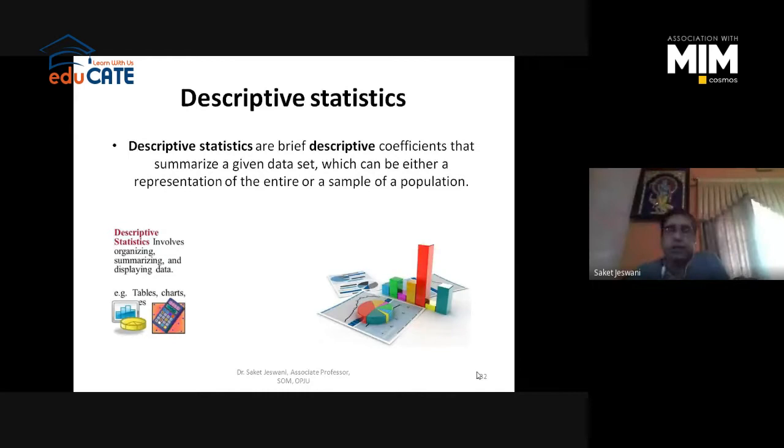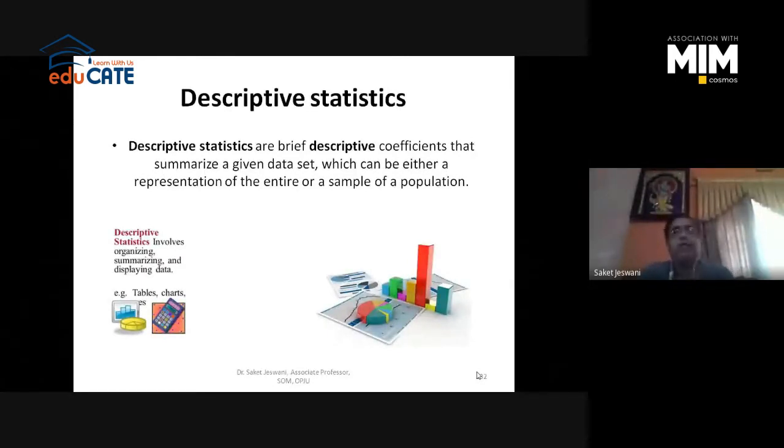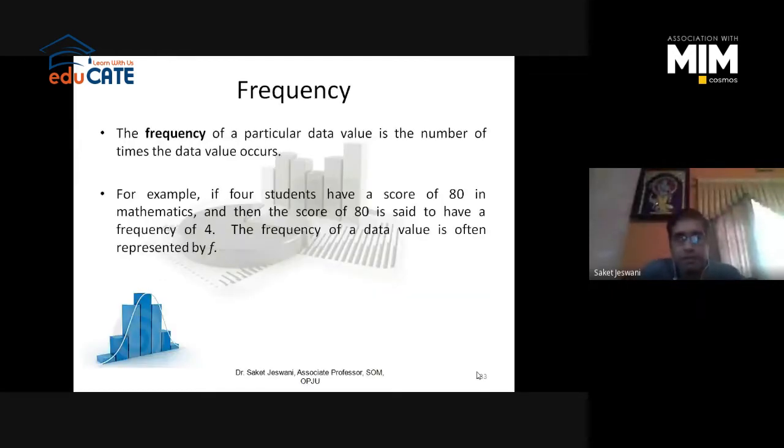Okay. So descriptive statistics is basically describing the characteristics of your data set. It will help you to understand your data on the basis of a small sample or the population as a whole. Frequency is an important component of understanding the characteristics of the data, which comes under descriptive statistics. So we calculate various values in terms of frequency to understand the characteristics of the data.